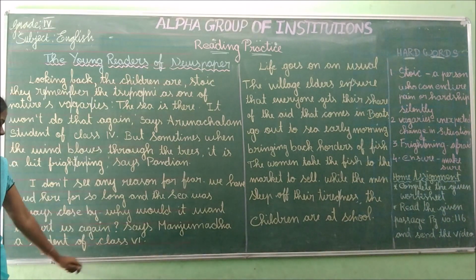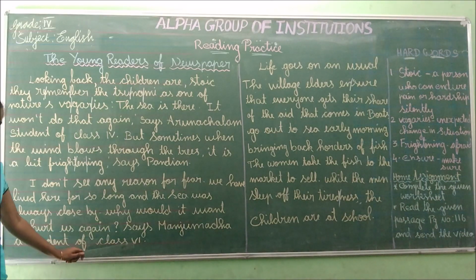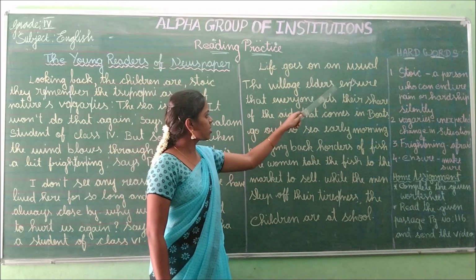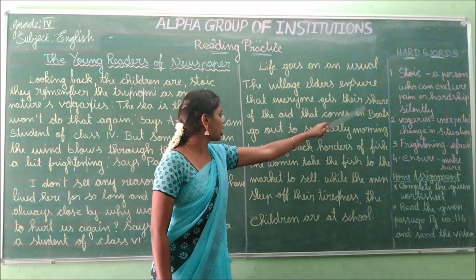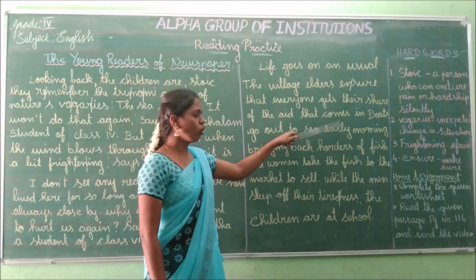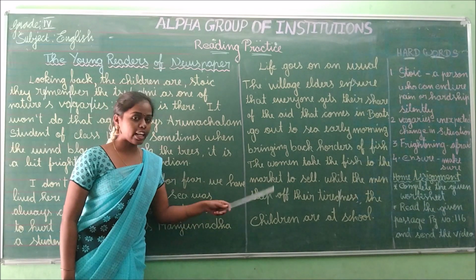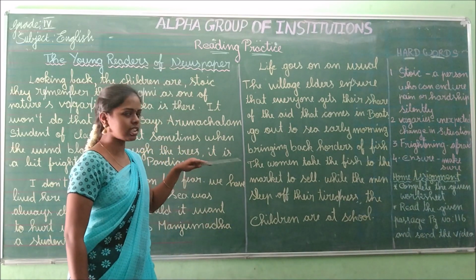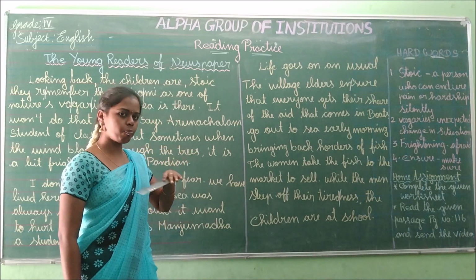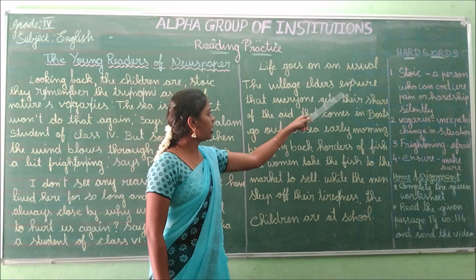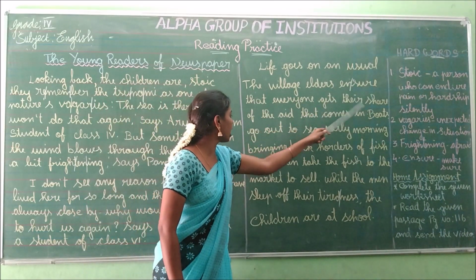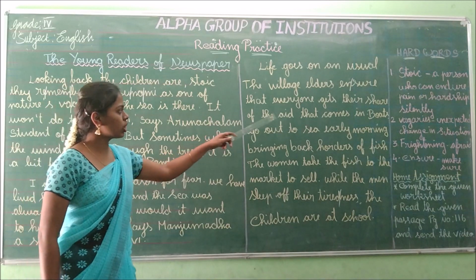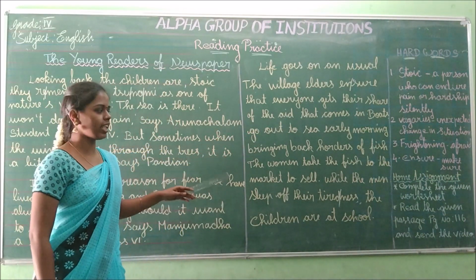Manjumala is saying, and she is a student of class 6. Life goes on as usual. The village elders ensure that everyone gets their share of the aid that comes in. So for the people who are living there, life goes on as usual. After the tsunami also, there is no change in their life. What all comes into their area, they make sure that everyone gets a share of that aid.